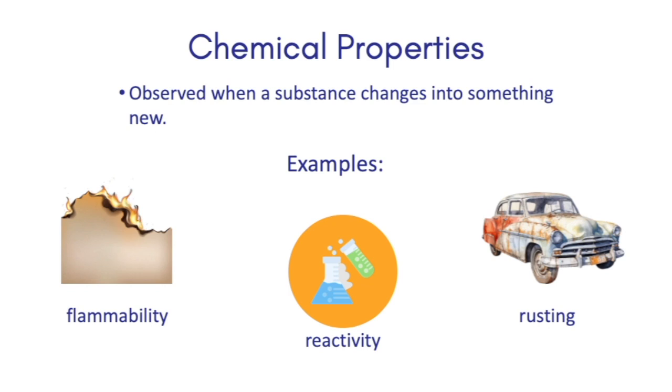And rust occurring to metal, it changes the properties of that metal where it's no longer the same metal that made up your car. Now, you probably noticed that, wait a minute, all of these things are changing. Yes. So, chemical properties are observed as the substance is changing into something else. Once we know it, we know that that is a chemical property of that substance, but we usually don't know it until that substance has changed into something else.